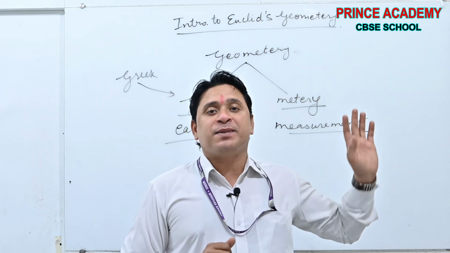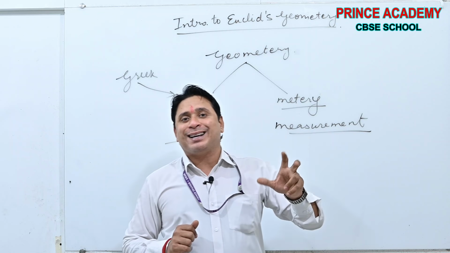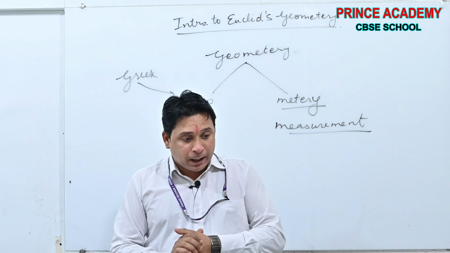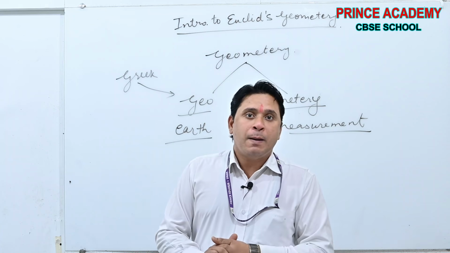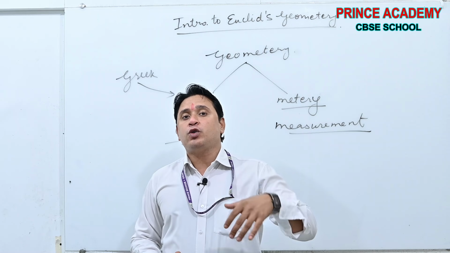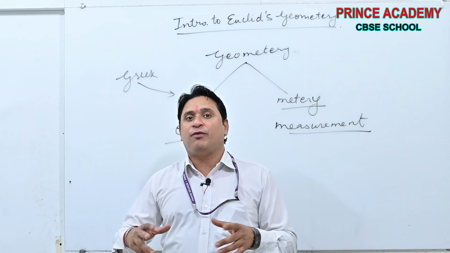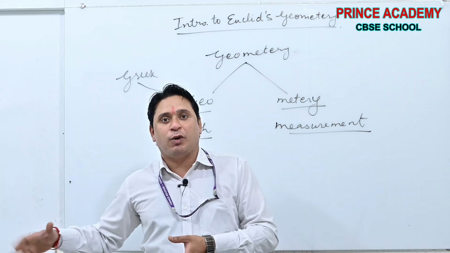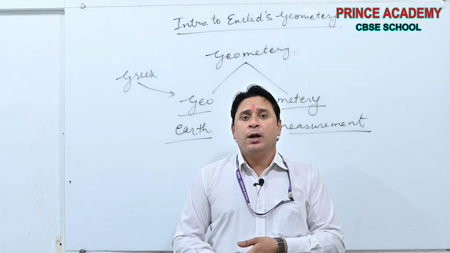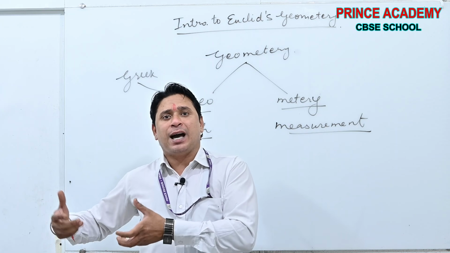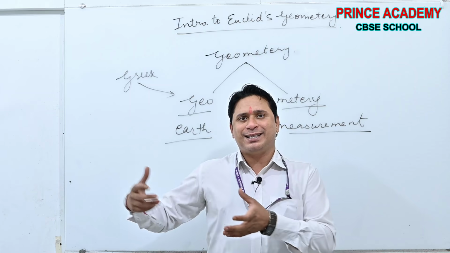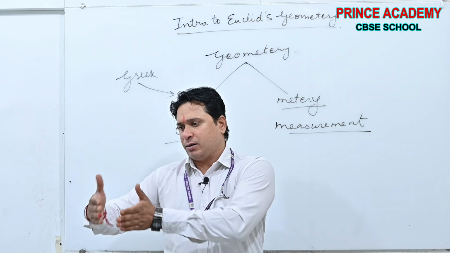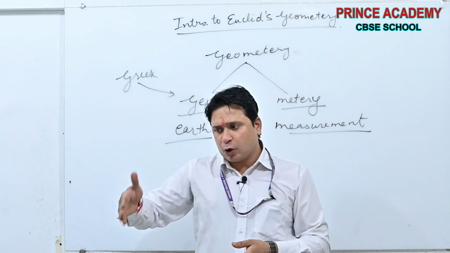In ancient times, in earlier times, suppose there was a flood. Because of the flood, the boundaries of the fields of two persons, suppose me and Mr. X, who are neighbors, our fields are just nearby each other and we have a common boundary.